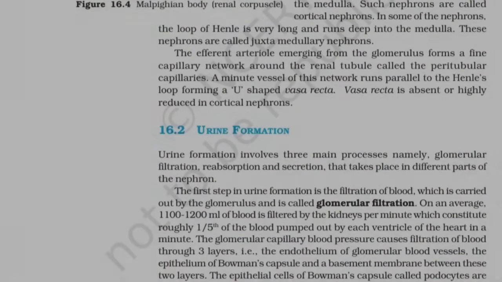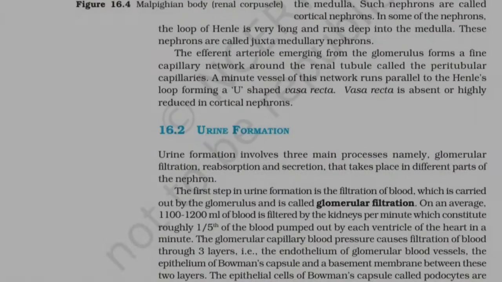16.2. Urine formation. Urine formation involves three main processes, namely glomerular filtration, reabsorption, and secretion, that take place in different parts of the nephron. The first step in urine formation is the filtration of blood, which is carried out by the glomerulus and is called glomerular filtration.